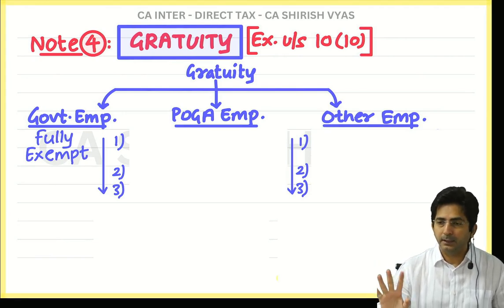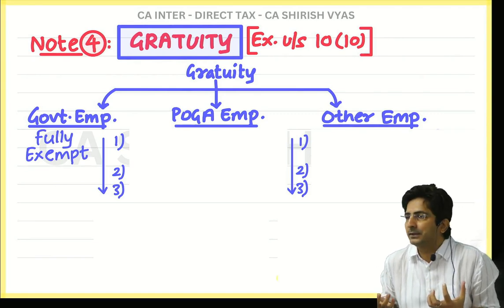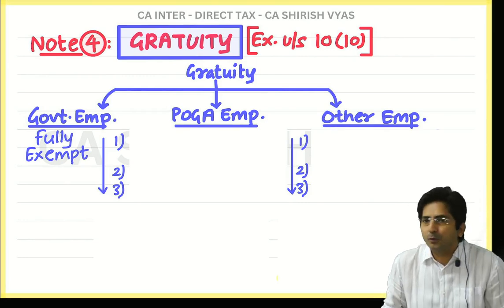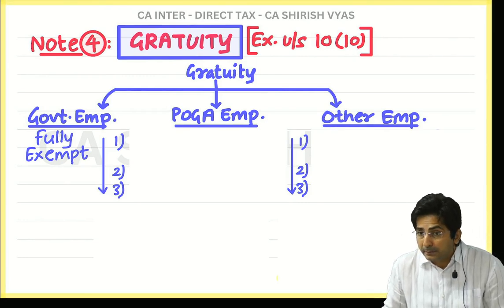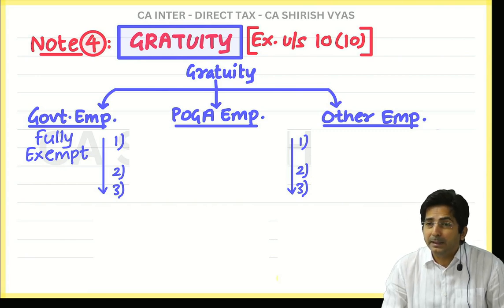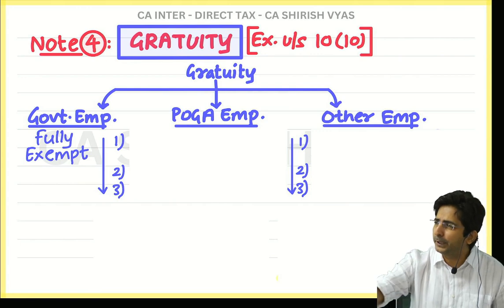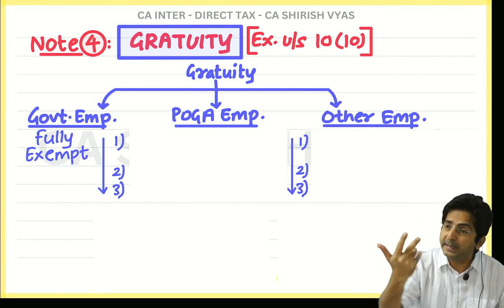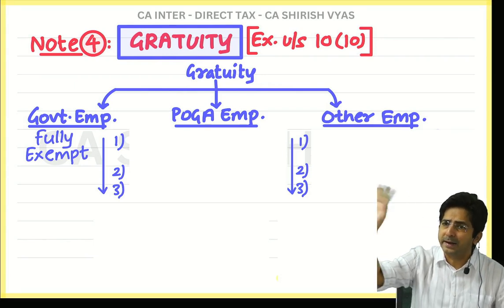Otherwise, if I am a good person, then definitely I will feel thankful for your services and I will naturally give you gratuity. But everyone is not a good person. As you know, there are bad people also. So sometimes the companies are so bad. And imagine, think from the employee's point of view. Poor employees, they worked for 15, 20, 30 years. People work for 30 years also. And at the end, they are given nothing. They are just simply told, bye bye.